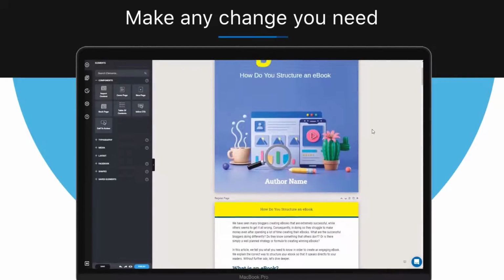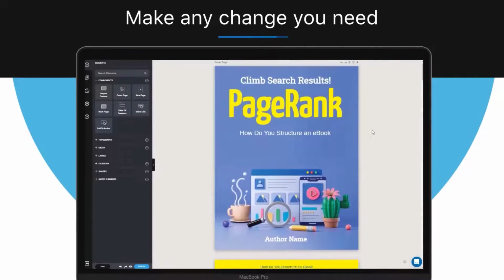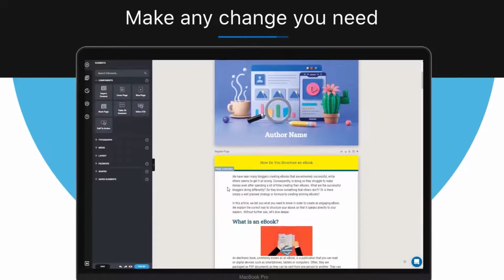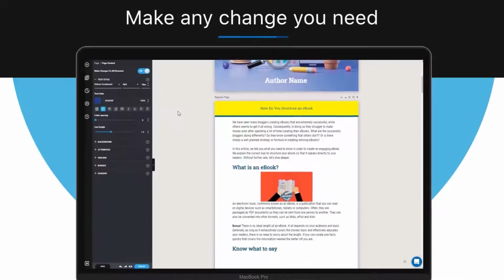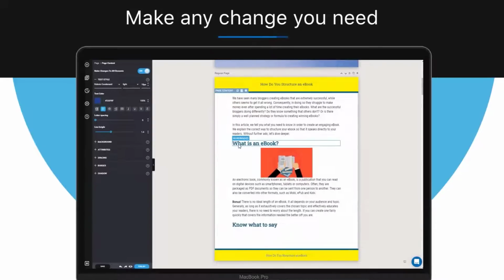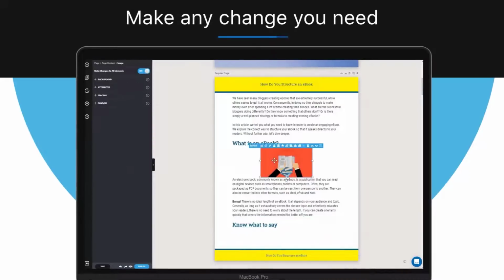Now, we'll cover customizing your ebook in more depth in the next video, but take note of these important points in order. Start with your font style, size and spacing, and get that all done using the left panel. And then note the Make Changes to All Elements toggle, which means if you want to make global changes, then keep it on all elements. But if you want to make a change just to one element, then switch it off. Now set your chapter headings and section headings to H2 and H3, and then add and adjust images. And then finally, adjust your headers, footers, and change the cover pages.